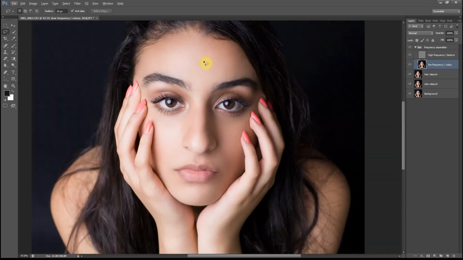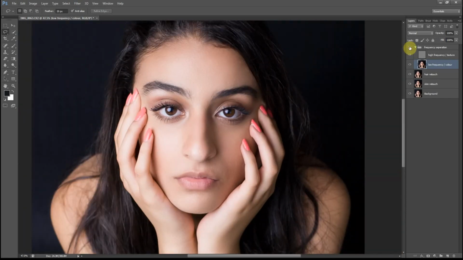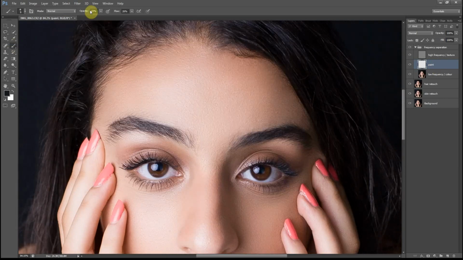Now that this step is complete, let's take a look at the before and after. Yep, that looks pretty good. I'm very happy with it. So now I'm going to create a new layer and I'm going to call that paint. And I'm going to use a brush at 15% opacity and flow at 70%.